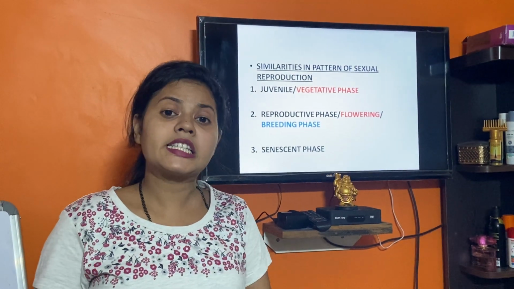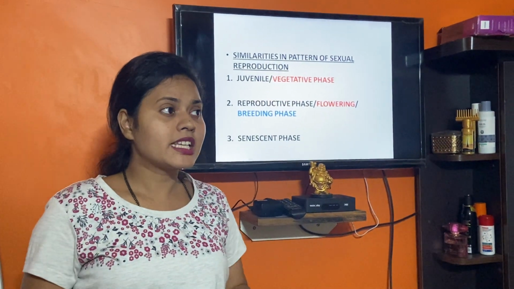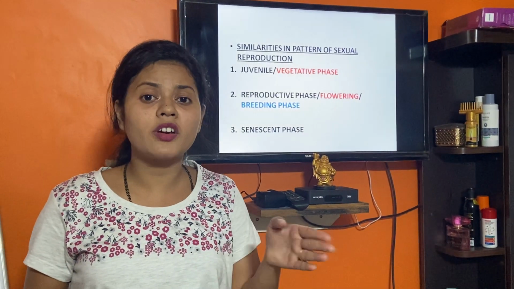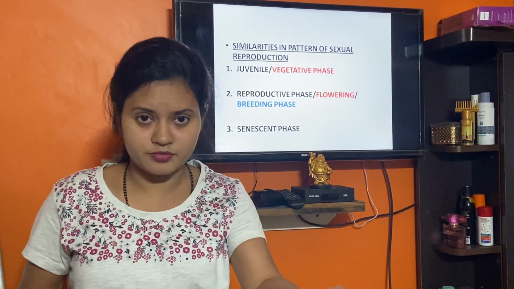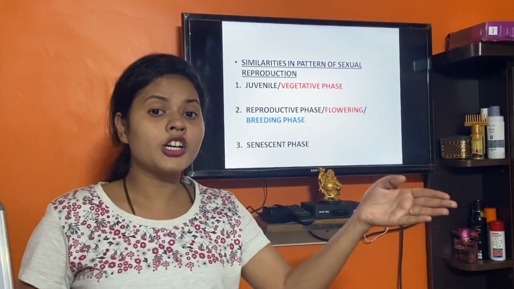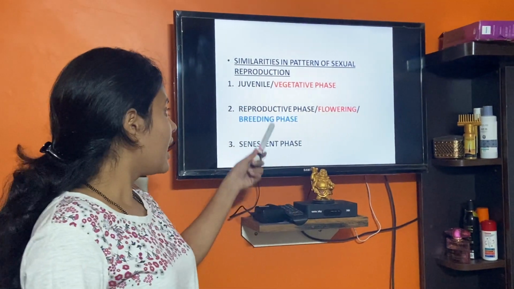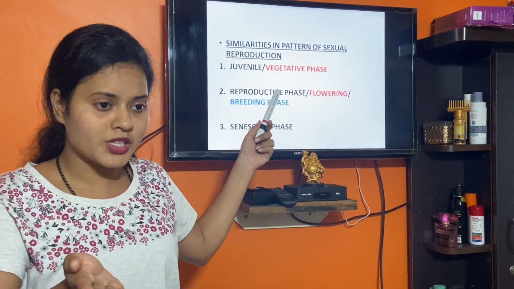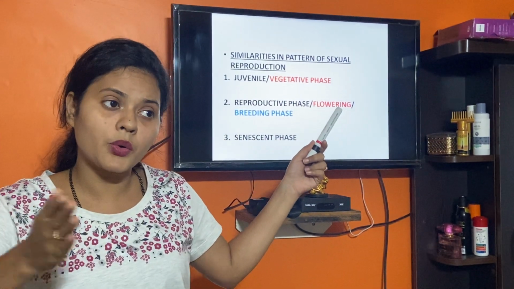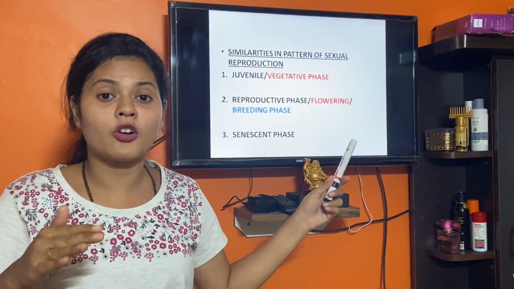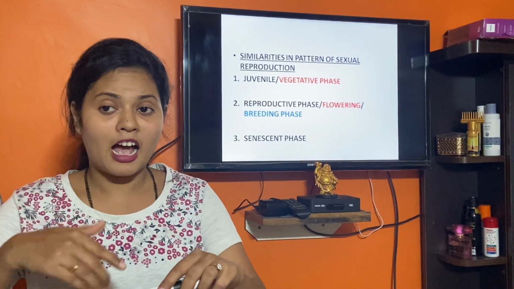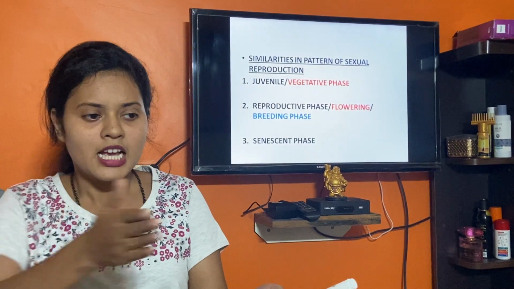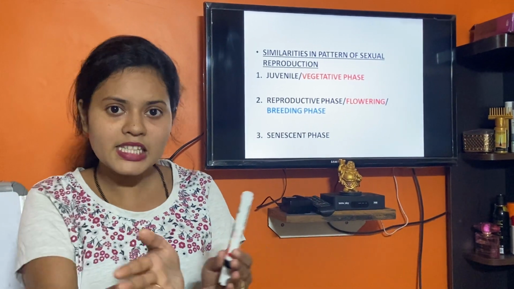The last phase is the senescent phase. Now why do we say senescent? Senescent is actually a Latin or Greek word which means getting old, or the verge of death. After juvenile, the individual will be reproducing. After reproducing, the individual will go into a phase called the getting old phase, and after old age the individual is going to die. So the senescent phase is moving towards death.